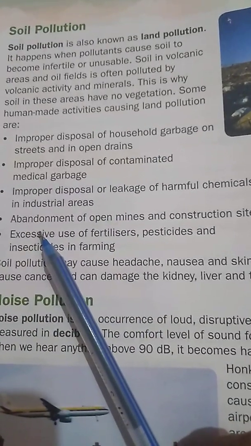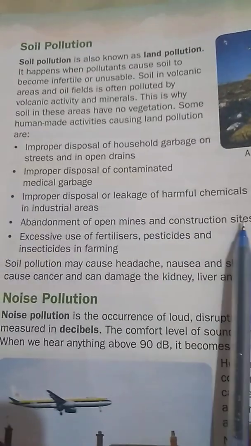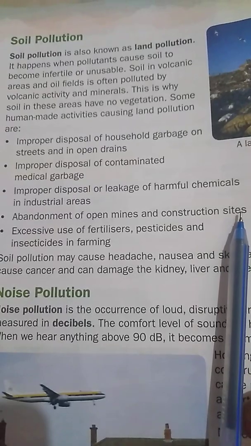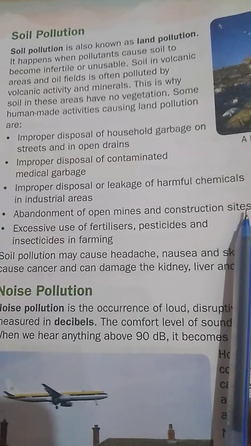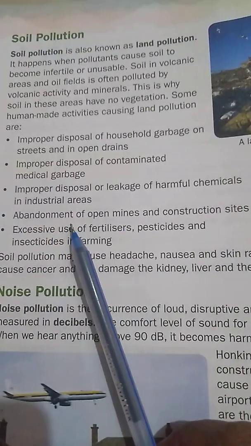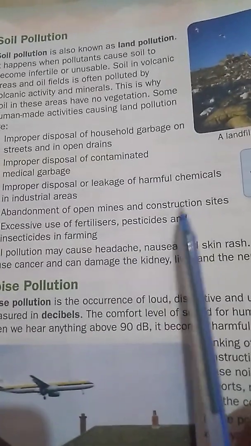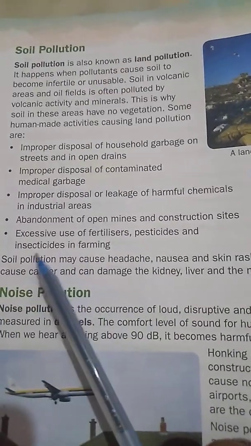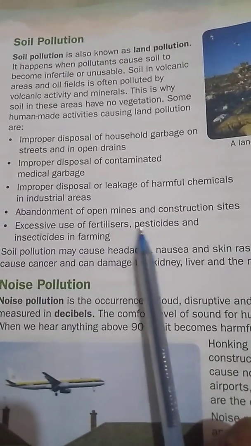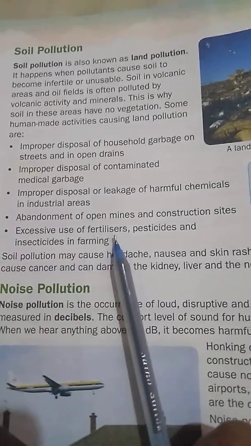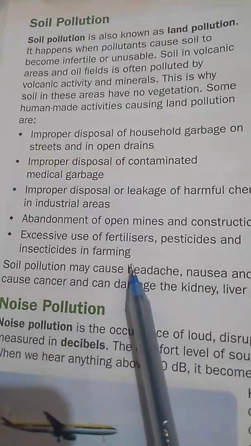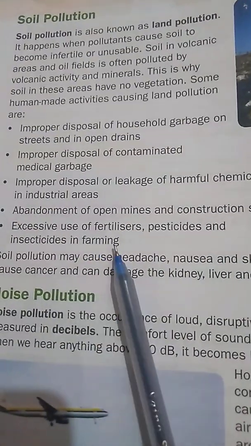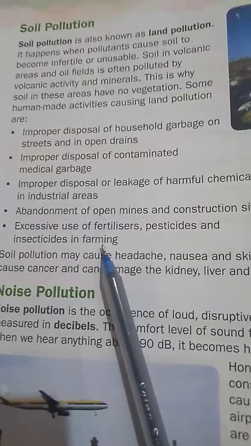Next one, abandonment of open mines and construction sites. What do you mean by abandonment, children? Abandonment means the act of leaving someone or something. So leaving open mines and construction sites will also cause soil pollution. And excessive use of fertilizers, pesticides and insecticides in farming. So in farming, we use excessive fertilizers, pesticides and insecticides. Due to this also land will get polluted.